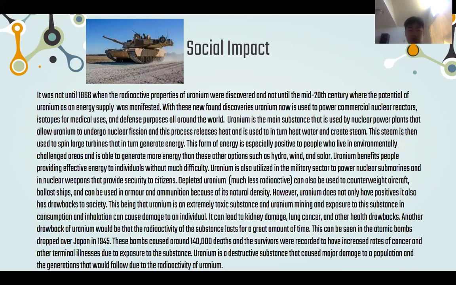Uranium is also utilized in the military sector to power nuclear submarines and in nuclear weapons that provide security to citizens. Depleted uranium can also be used as a counterweight in aircraft and battleships, and can also be used in armor and ammunition because of its natural density. However, uranium does not only have positives, it also has drawbacks to society. Uranium is an extremely toxic substance, and uranium mining and exposure to the substance, through consumption and inhalation, can cause damage to an individual.